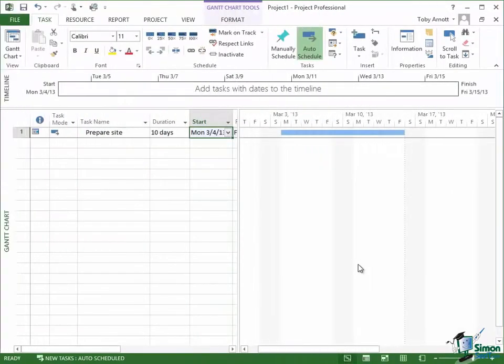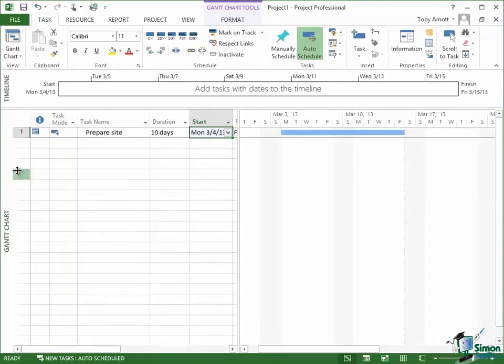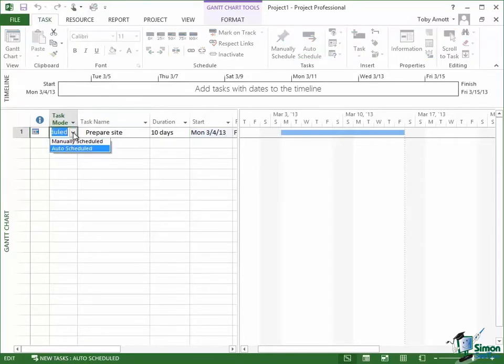Now before we put in the second task in the project, a couple of things I want to point out. One of them is that there are various other pieces of information that are automatically entered by Project as you're setting up the tasks in your project. One of them is task mode, as you can see here. We've talked about manually scheduled versus automatically scheduled before. By default my system is set up to do automatically scheduled, so if I click in there, click on the drop down, note that it says auto scheduled, not manually scheduled.